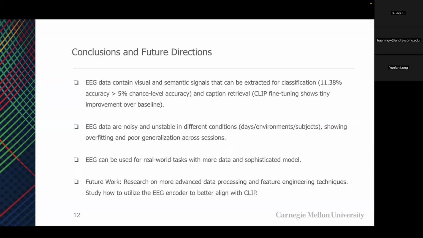In summary, we confirm that EEG data contains both visual and semantic signals, which we successfully extracted for classification. However, we find that the EEG data is noisy and unstable, leading to poor generalization across sessions. We believe that EEG still holds great potential for real-world tasks with more data and sophisticated modeling. Our future work will focus on more advanced data processing techniques and further optimizing the alignment between the EEG encoder and the CLIP embedding space.